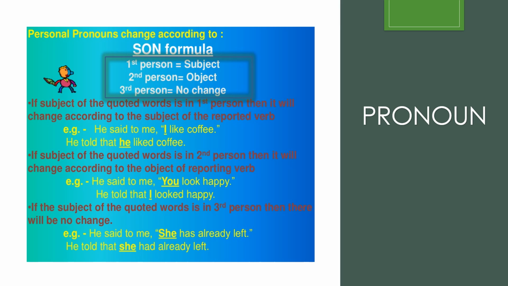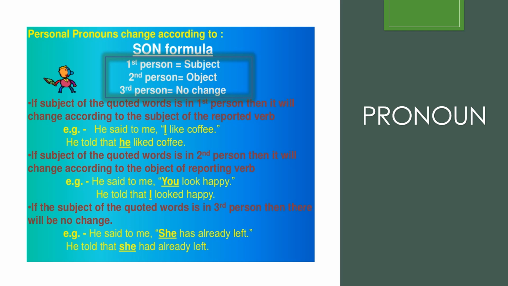If the subject of the quoted words is in the second person, then it will change according to the object of the reporting verb. Example, he said to me, you look happy. You is in the second person, so it will change according to the object of the reporting verb. The object is me. So the answer will be, he told that I looked happy.